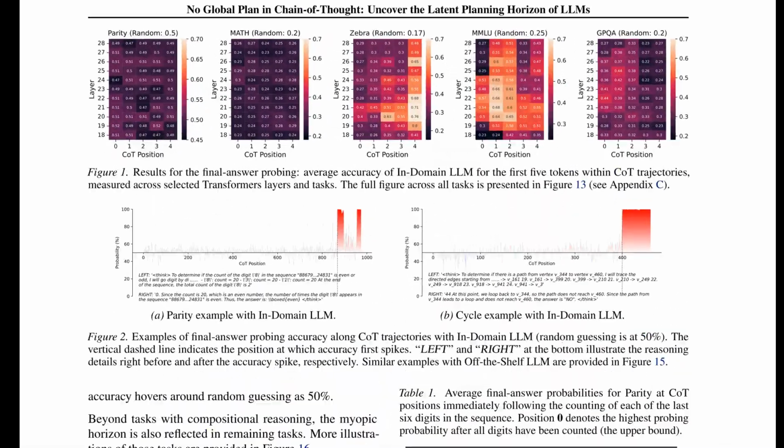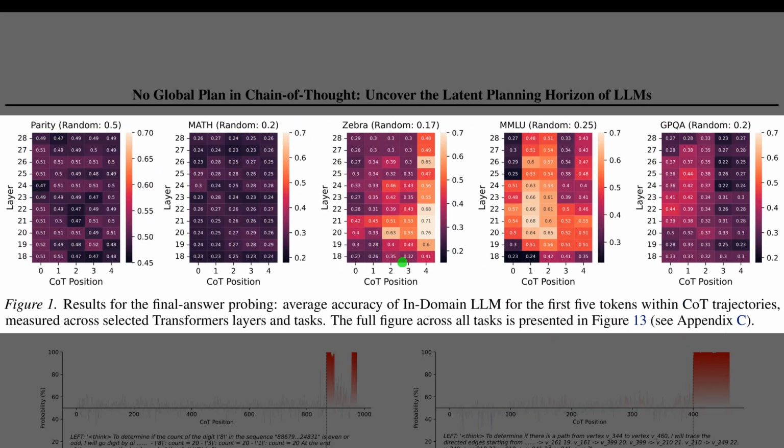Figure 1 switches focus to the very start of the reasoning process. Here, we see probing accuracy for the first 5 tokens, shown on the x-axis, across the model's layers on the y-axis. On the far left, the parity heat map is completely dark, with values stuck at 0.5. This confirms that for strict reasoning tasks, the model has zero foresight early on. In contrast, the MMLU panel shows bright orange regions in the middle layers. This implies that for semantic questions, the model often senses a gist of the answer immediately, even before the chain of thought begins.